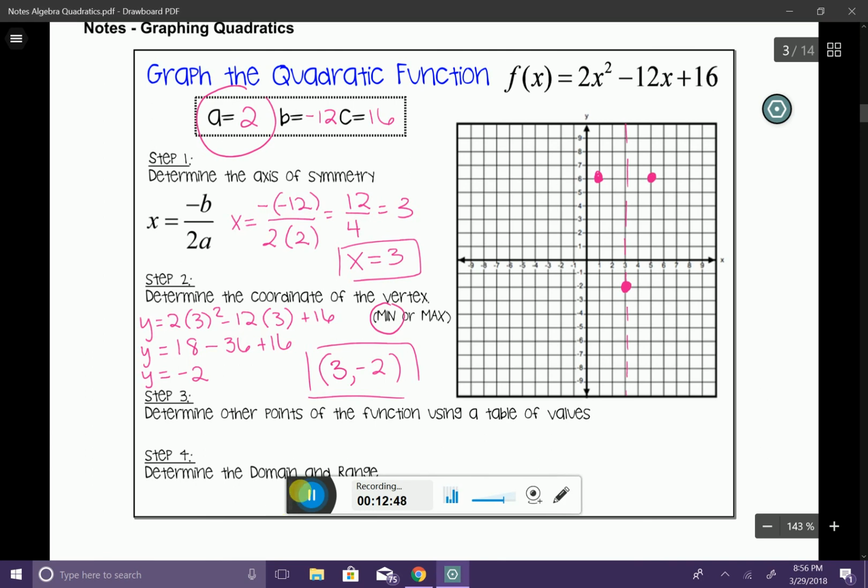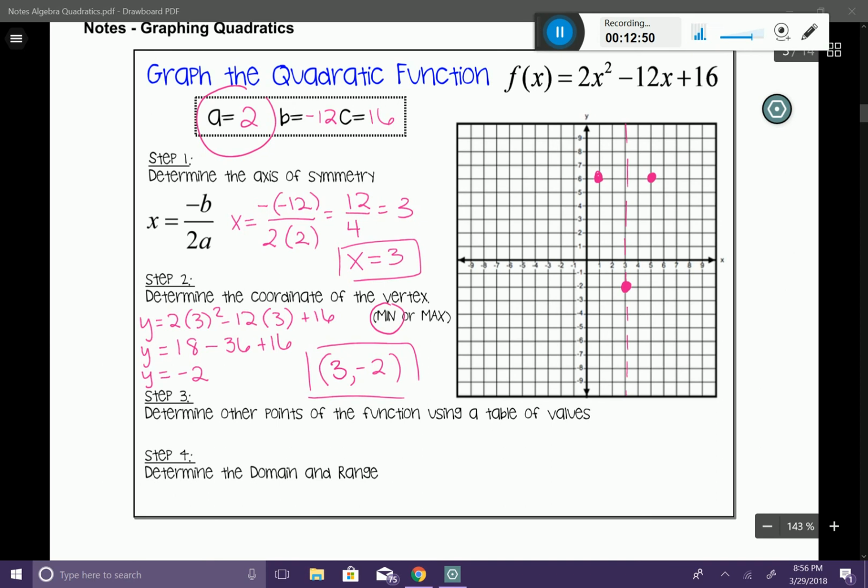I always like to put the number of coordinates that are available to put on my graph. So I just want to look at them and see what are my options here. Okay, it looks like I can put (2, 0) on there. I can reflect him over.